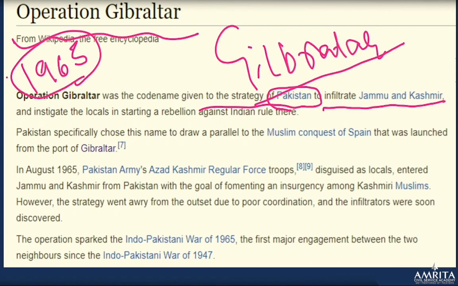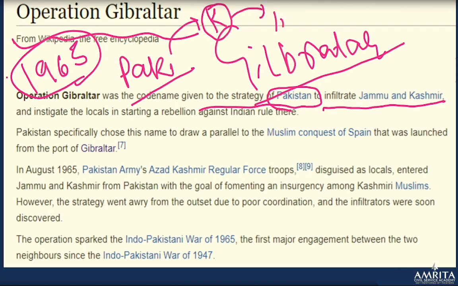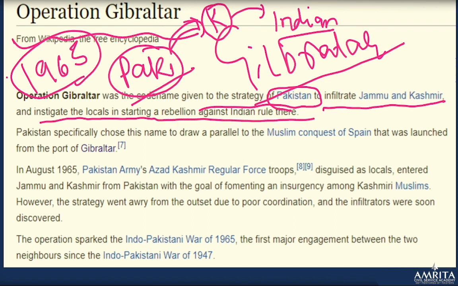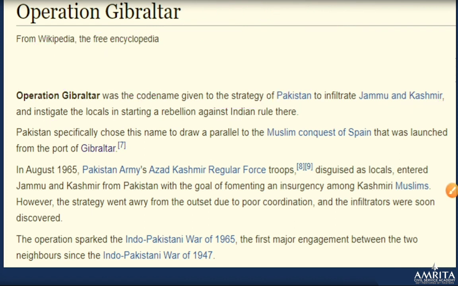Pakistan thought that they would come into Kashmir and instigate the local Kashmiris to fight against the Indian state. Getting my point? So they will infiltrate Kashmir, instigate the locals to start a rebellion against the Indian rule there.